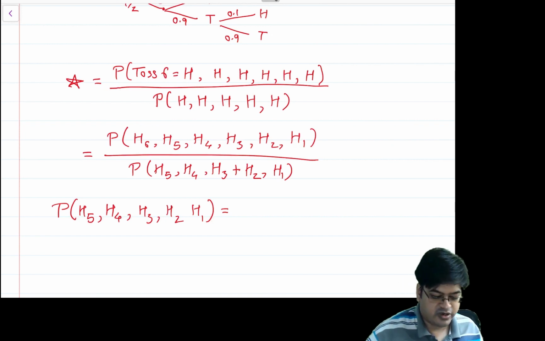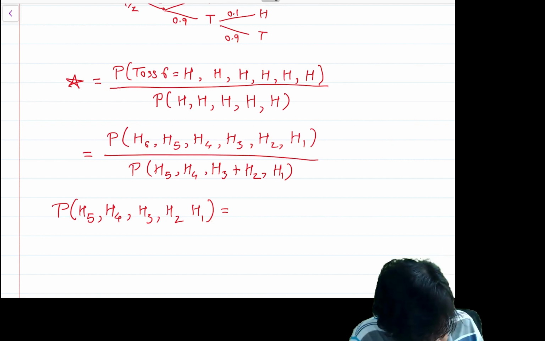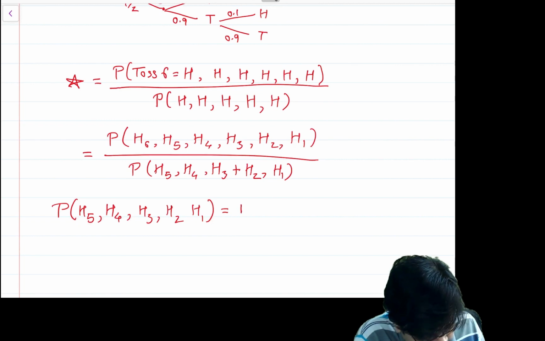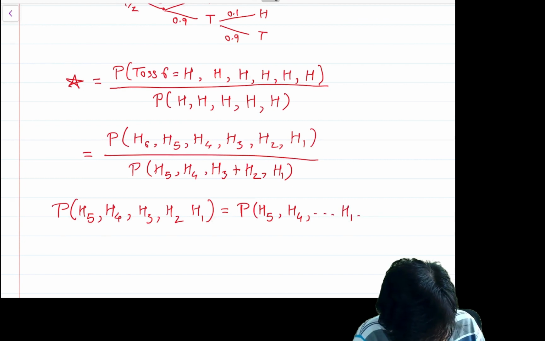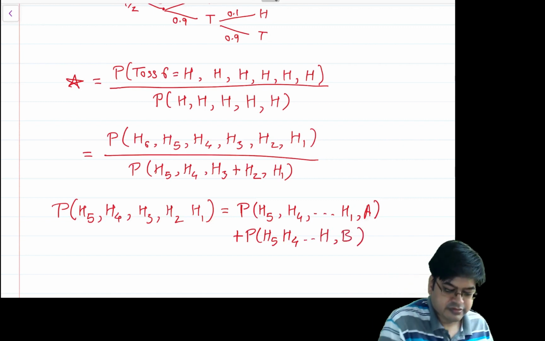Coin A and coin B. So I will write this as the probability of H5, H4 up to H1 given A, plus the probability of H5, H4 up to H1 given B, correct.